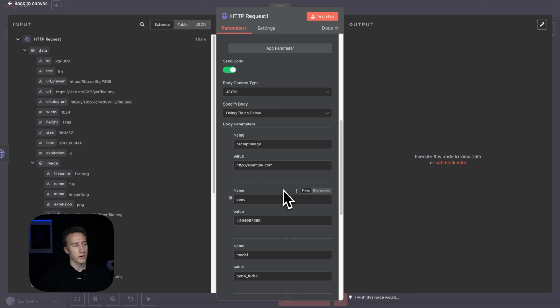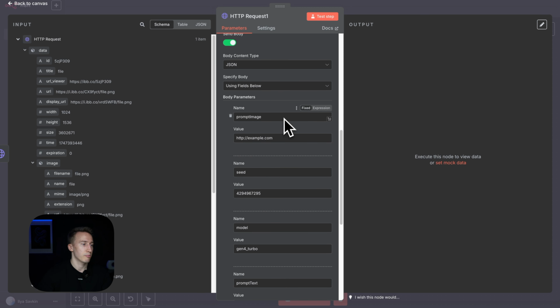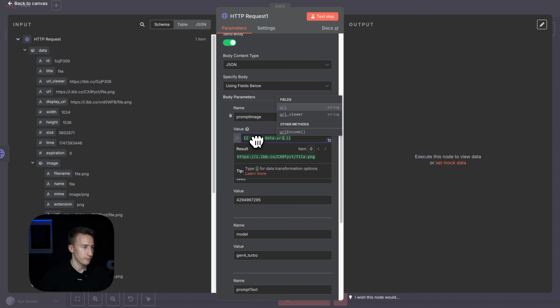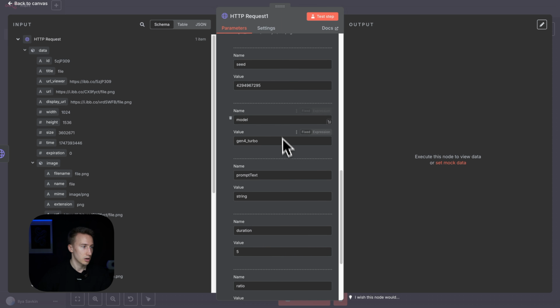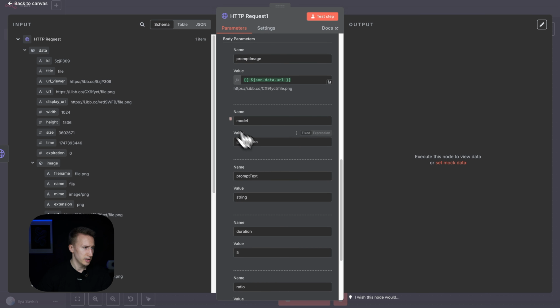In the body, we have a few fields here. So first is the prompt image. So here is the image that we will animate. So we delete this value, and add the image we have here. It's the image that is stored on the link on the IMGBB server that we created with the previous node. See it, we don't need it.